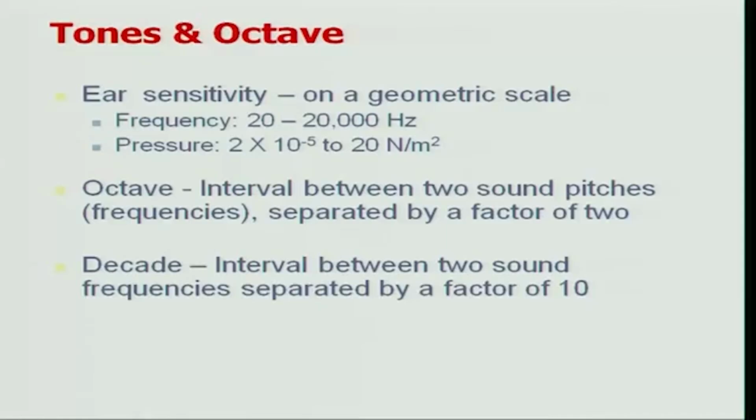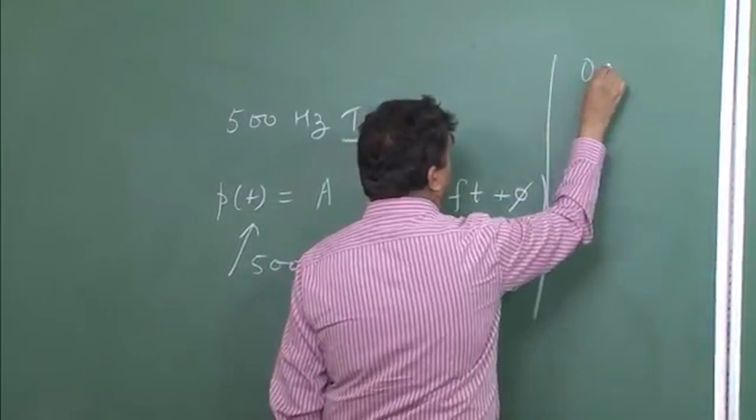The next term is an octave. So what is an octave? Octave is the interval between two sound pitches or two tones which are separated by a factor of 2. So what does that mean?